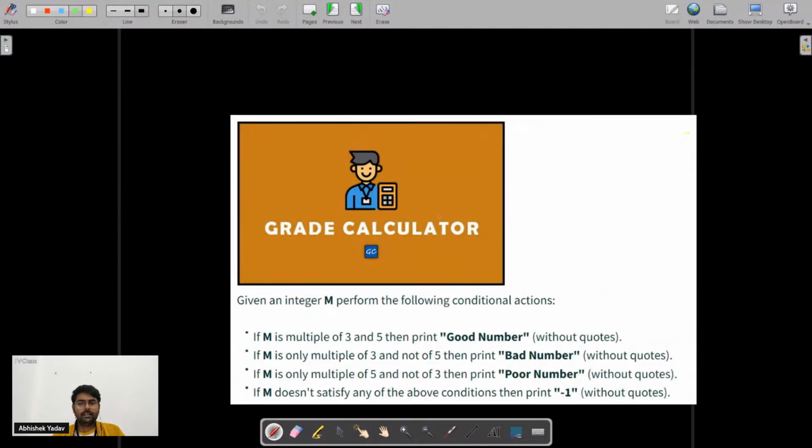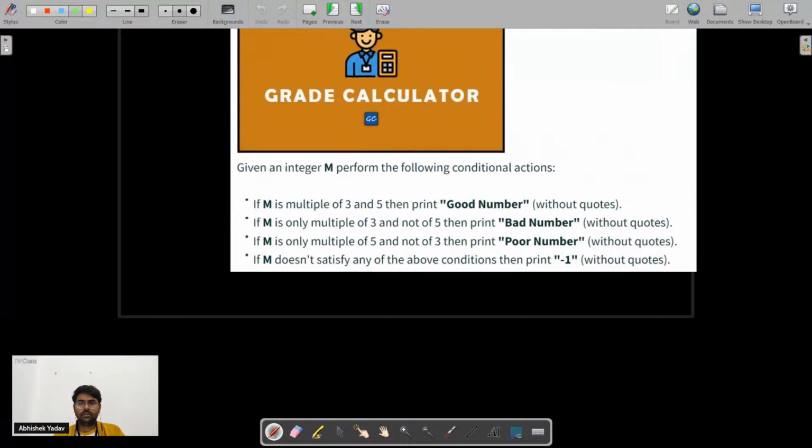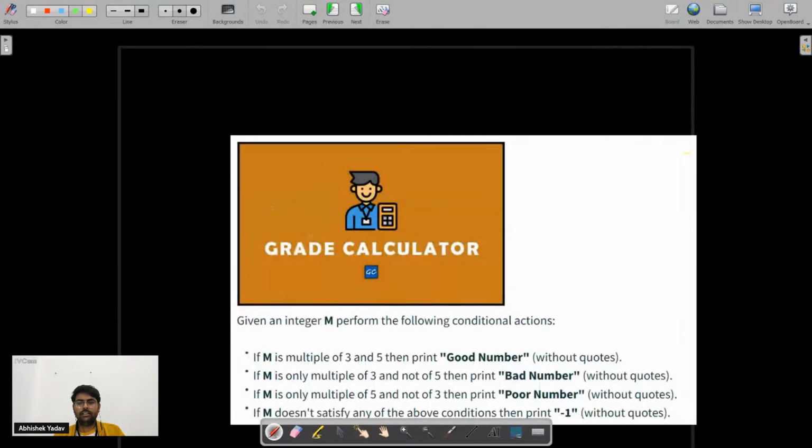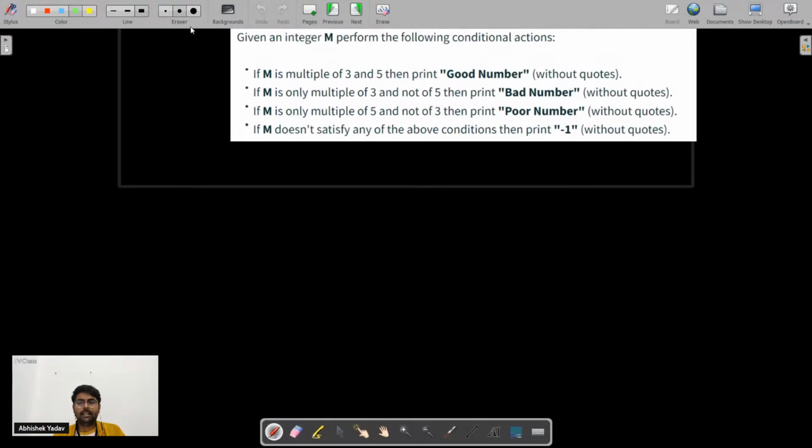Okay, this is my problem statement. I need to write a program for a grade calculator here, not a grade calculator, ignore this image here. This is my problem statement: given an integer m, I have to check the following conditions. If m is a multiple of 3 and 5, I have to print good number.